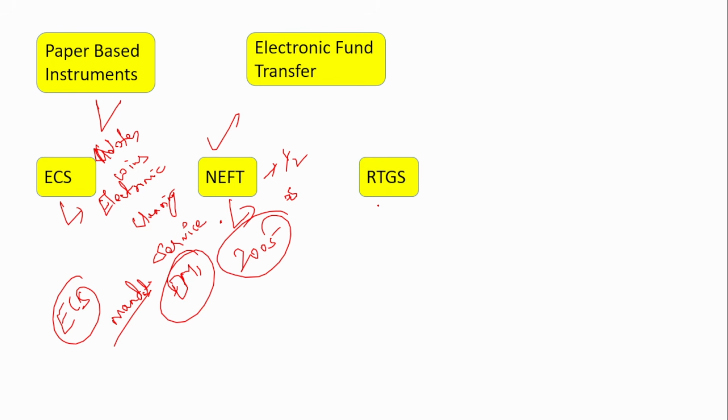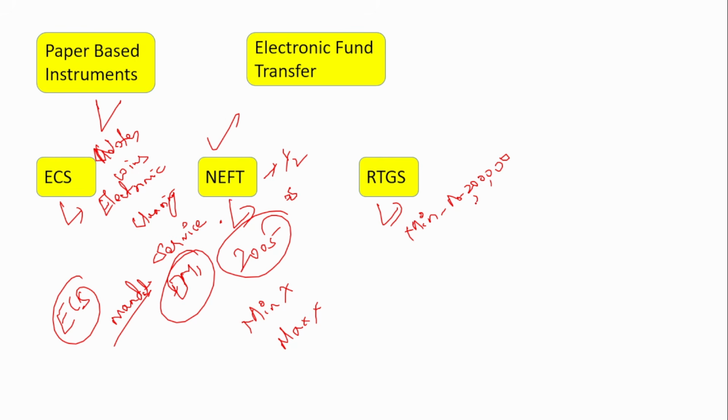Next is RTGS. RTGS is Real Time Gross Settlement. Okay, this is instantaneously credited into your account. That is the main difference between NEFT and RTGS. And one more difference is that in NEFT there is no minimum amount or maximum amount. That is, you can send even 10 rupees under NEFT, and if you want, you can send even 7 lakhs or 8 lakhs under NEFT. But in RTGS there is a minimum amount, that is rupees 2 lakhs.